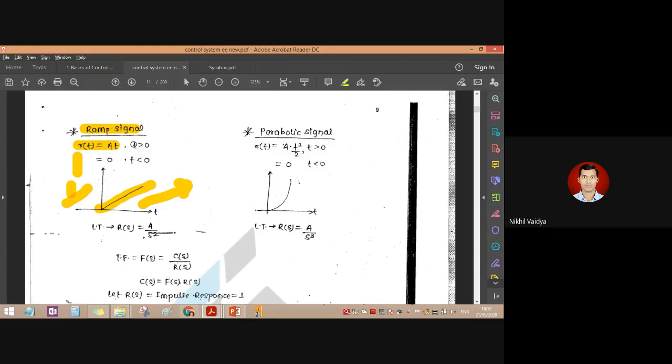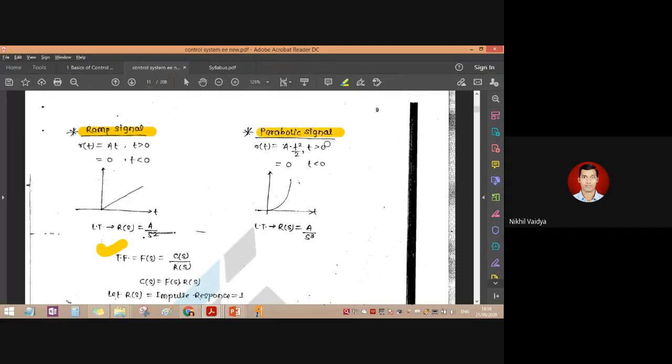So when t is greater than 0, it is At. And what will be its transform? Whenever the t function is there, its Laplace will be A upon s square. So basically the Laplace transform of t is 1 upon s square. That's what we come to know from the Laplace transform. So whenever we use a ramp input, we have to use this particular transform.